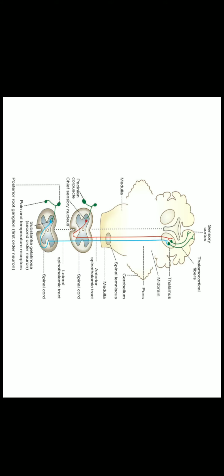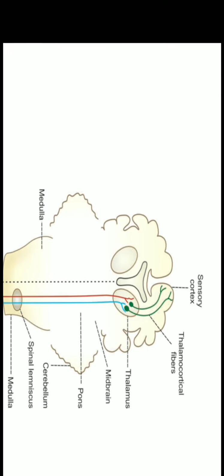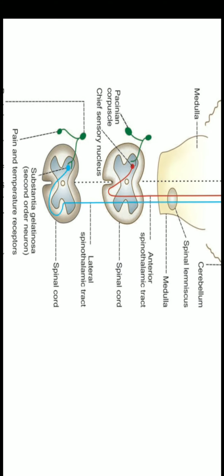Now next we will study a tract, that is anterior spinothalamic tract. Here in this anterior spinothalamic tract, the first order neuron is situated in the posterior nerve root ganglia, second order neuron is situated in the chief sensory nucleus of posterior gray horn, and the third order neuron is situated in the ventral posterolateral nucleus of thalamus. So here about the anterior spinothalamic tract.